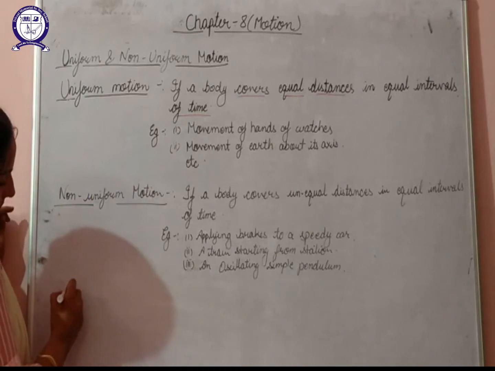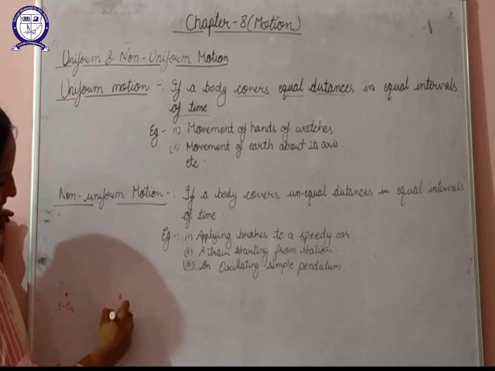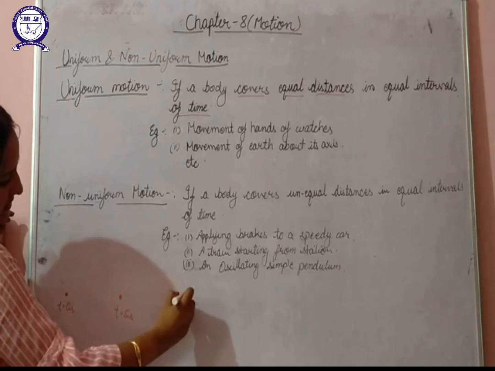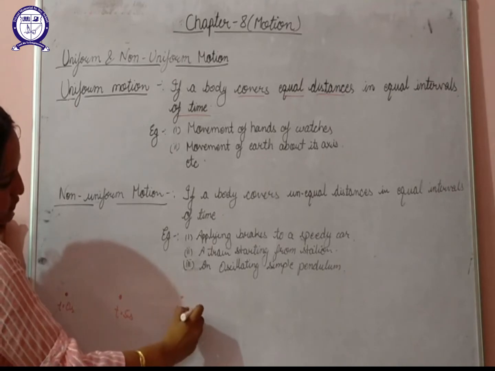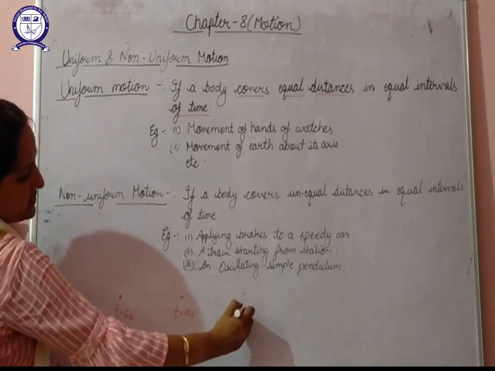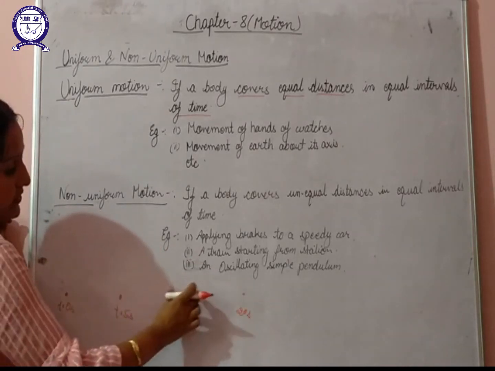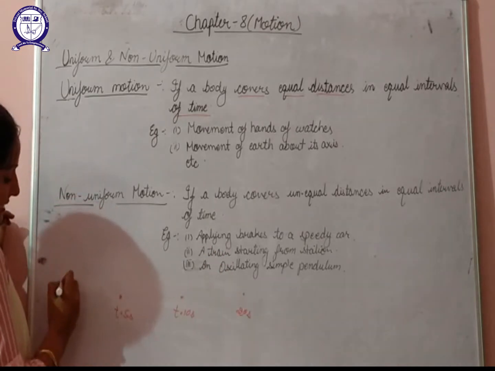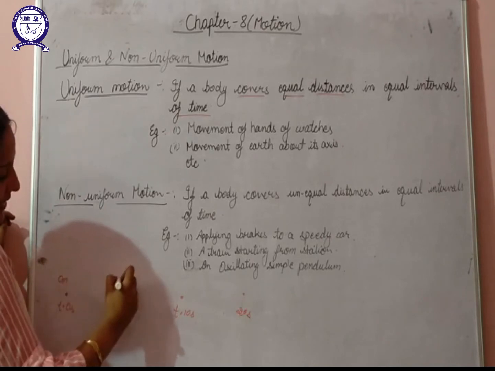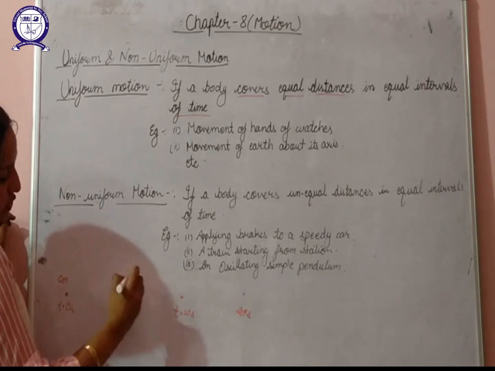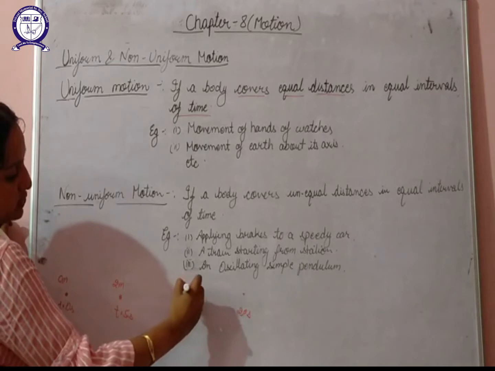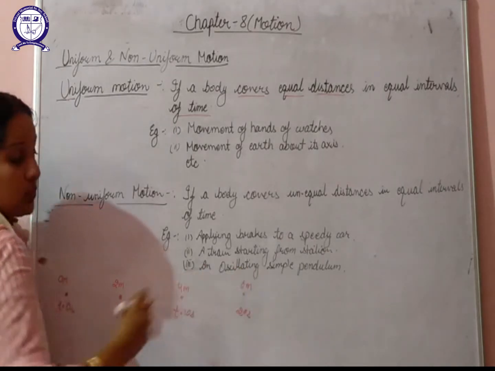For example, suppose here time is 0 second, here time is 5 seconds, time is equal to 10 seconds, time is equal to 20 seconds. We are observing a body after equal intervals of time. At this point, suppose the body is at 0 meter. At this point, the body has reached 2 meter. Here the body has reached 4 meter. Here the body has reached 6 meter.